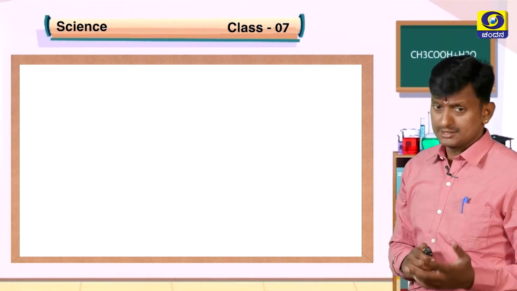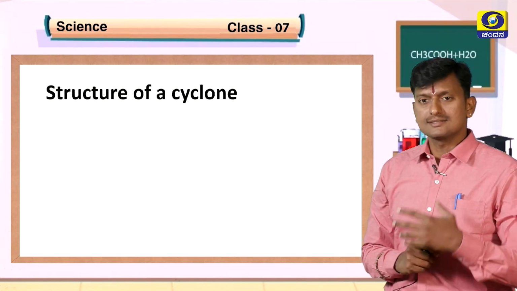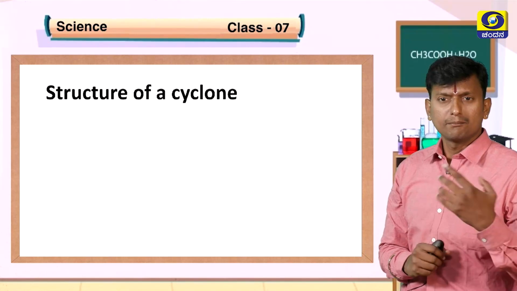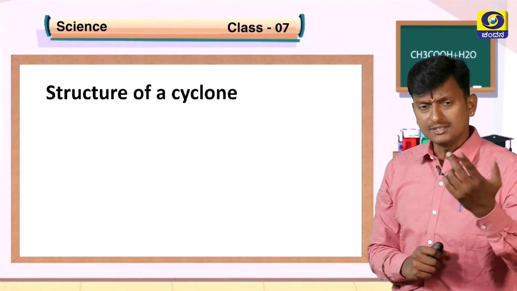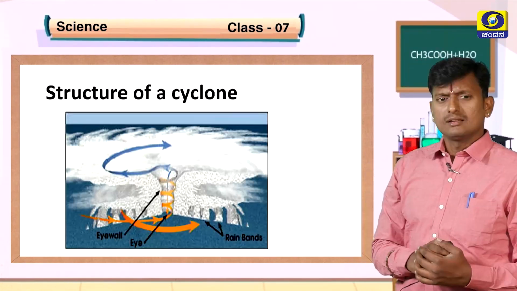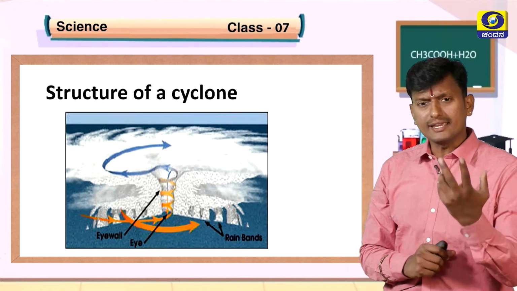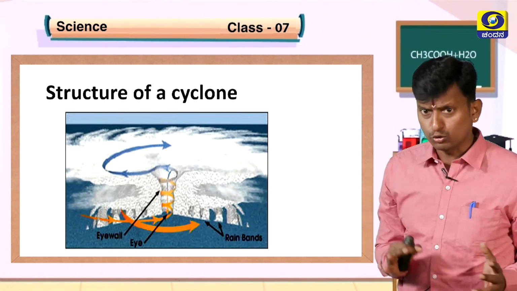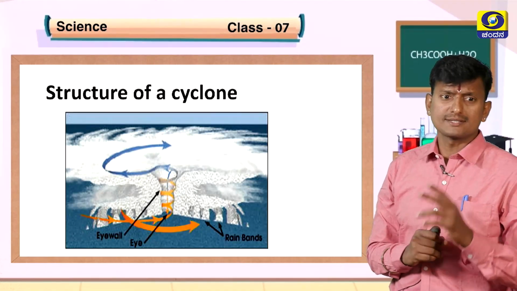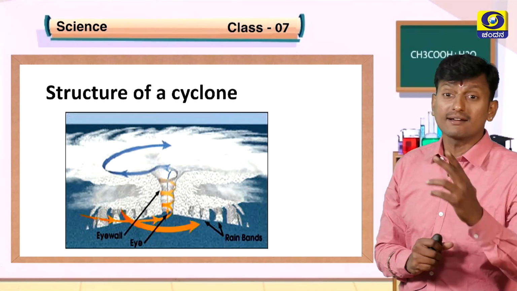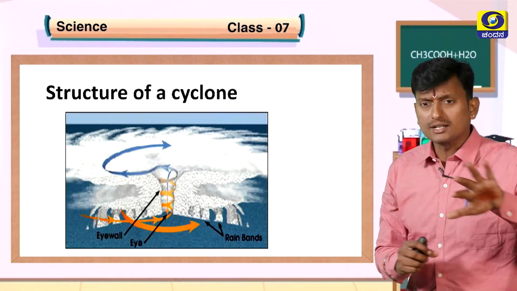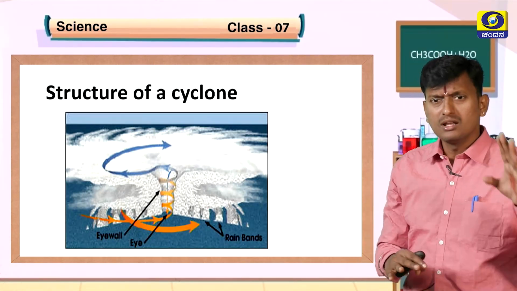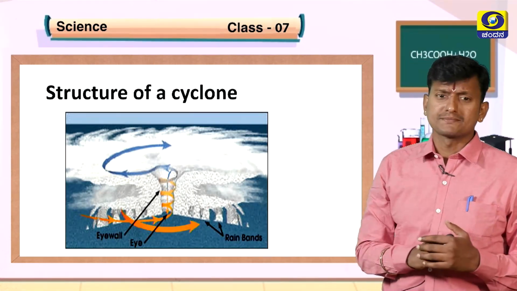For this question, we will discuss the answer along with the structure of a cyclone. In the structure of a cyclone, we see three parts: the eye wall, the eye and the rain bands. What is the connection between the eye wall, eye and rain bands?